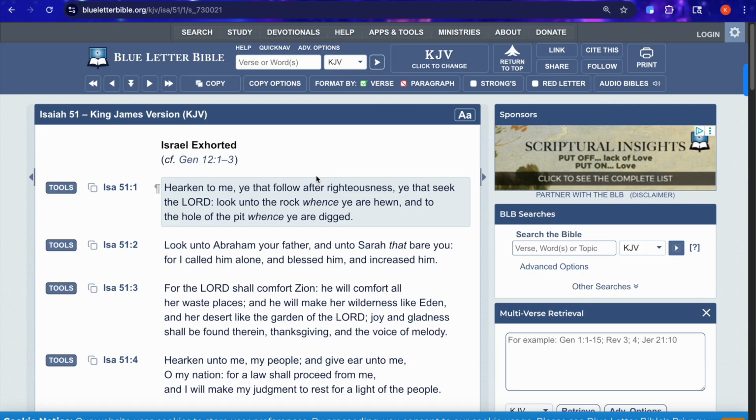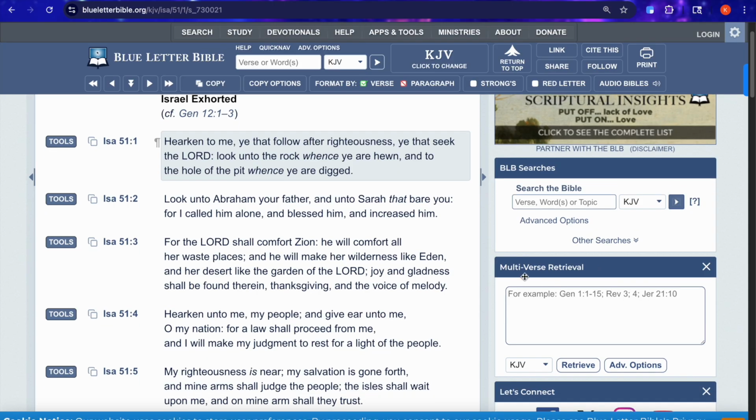And before getting into today's lesson and going into Isaiah the 51st chapter, I just wanted to highlight a tool in the Blue Letter that I came across today while just messing around with it. I'm not sure if brothers already use this, or if you're already familiar with it, but it is this multiverse retrieval right here. And it's just as it sounds.